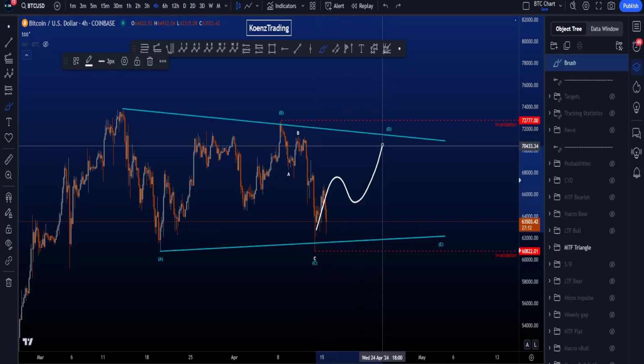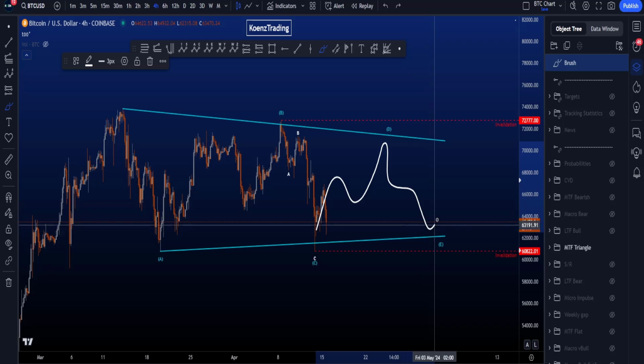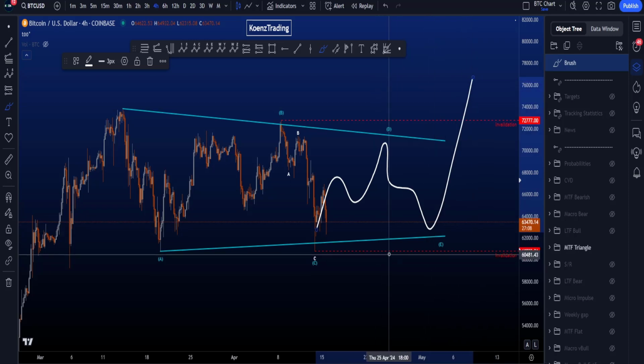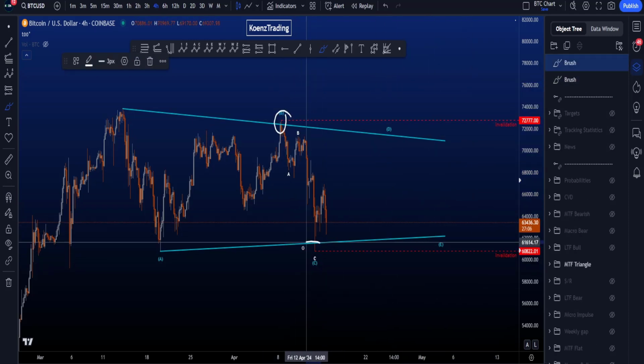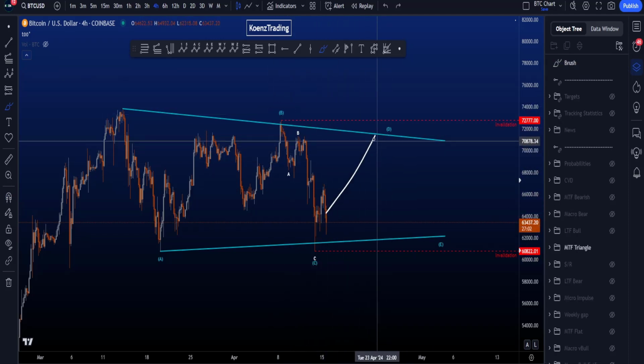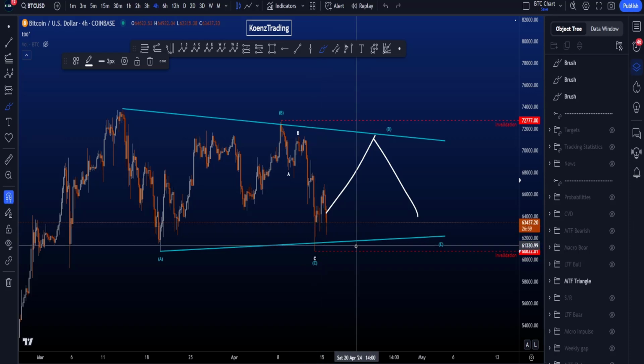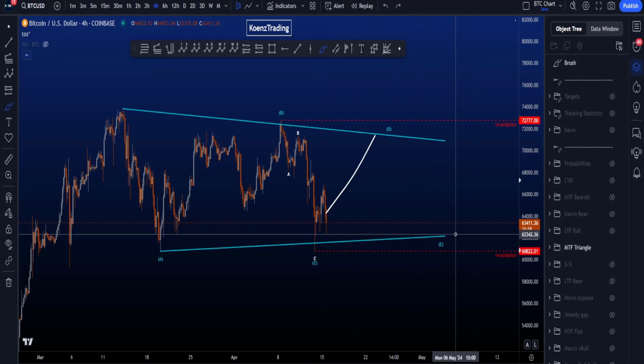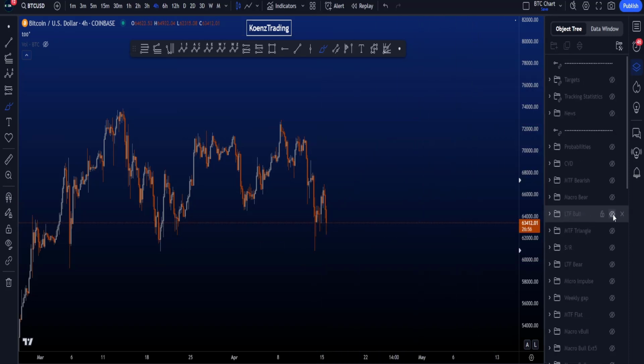But we look for a move to the upside, then another 3-waver down, and then continuation to the upside. And the invalidations are very clear, because we first want to move up, not take the high of B, move down, not take the low of wave C, and then continuation to the upside.